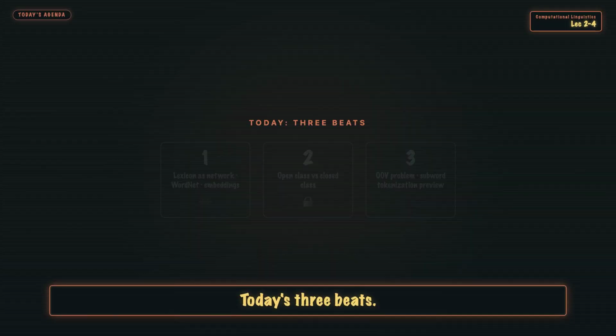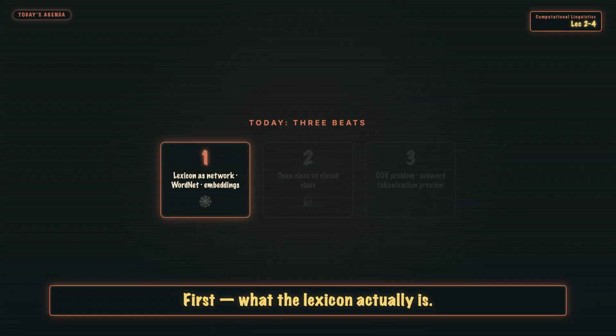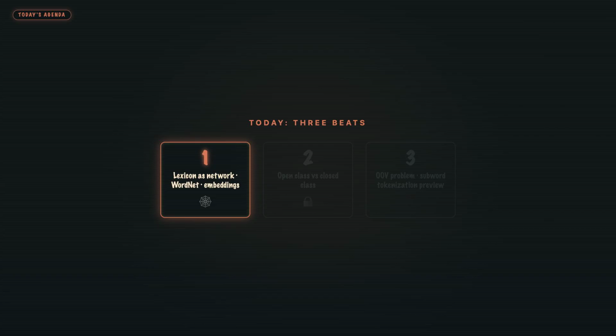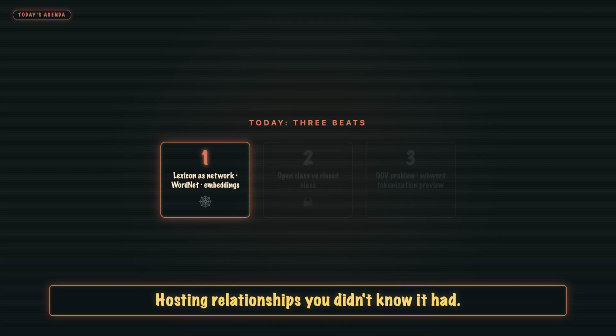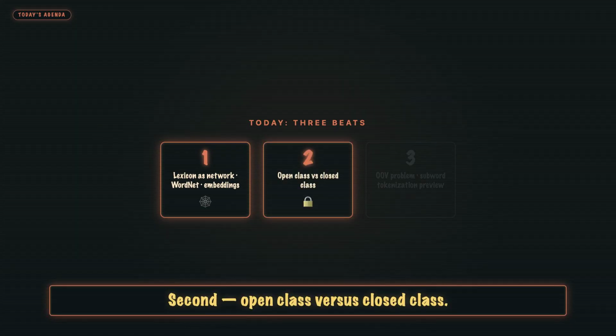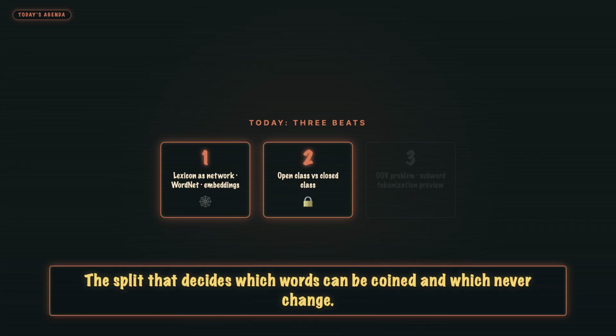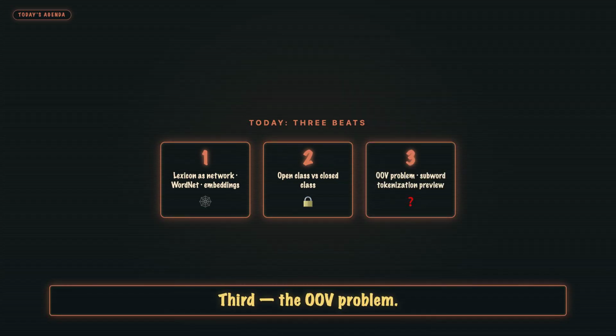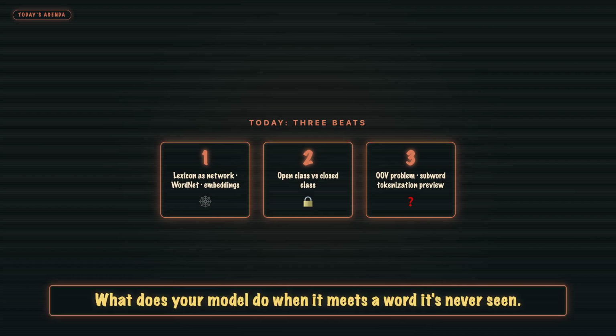Today's 3 beats. First, what the lexicon actually is. A network, not a list, hosting relationships you didn't know it had. Second, open class versus closed class, the split that decides which words can be coined and which never change. Third, the OOV problem, out of vocabulary. What does your model do when it meets a word it's never seen?